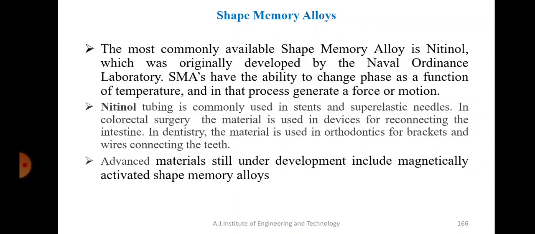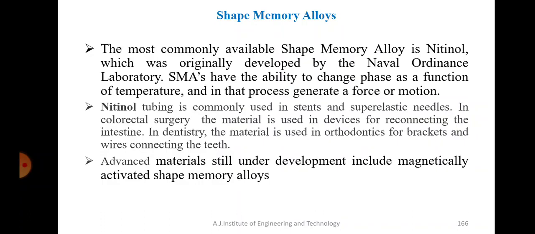Okay, this is another one I've already spoken about, shape memory alloys. First of all, I've told you what a shape memory alloy is, isn't it? A shape memory alloy is a material which will change its shape when it is subjected to heat or temperature, and then it remembers that shape and comes back to its original shape, and this can be repeated any number of times. It's not that it happens only once. Whenever you subject it to a higher temperature, it will change shape and then return to its original shape when the temperature is removed.